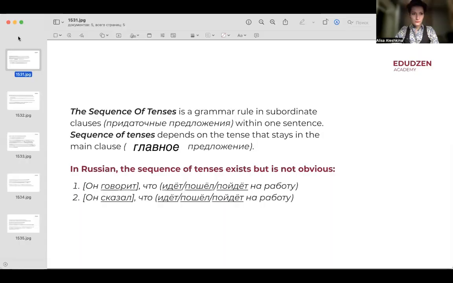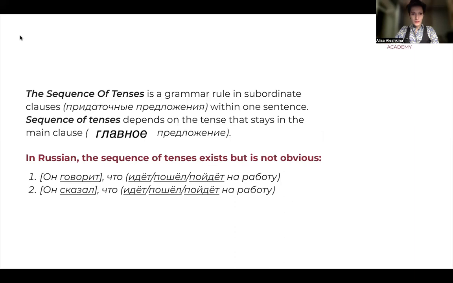I'm glad to see you in lesson 13 of this course, and today we'll look at the sequence of tenses. So let's start with actually understanding what the sequence of tenses is.